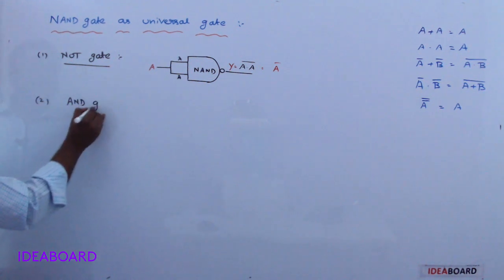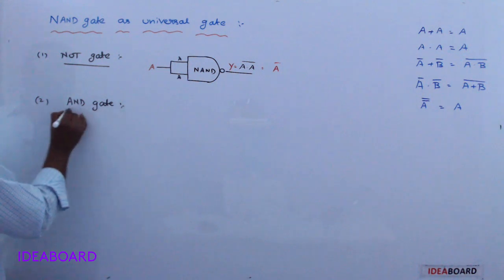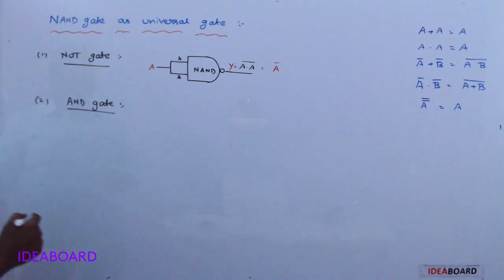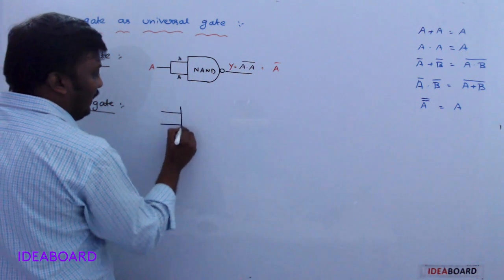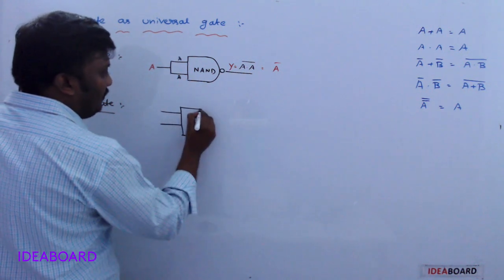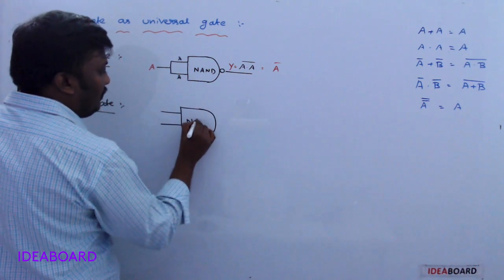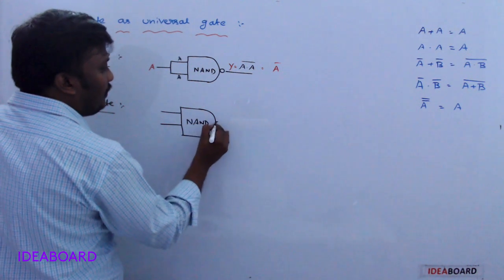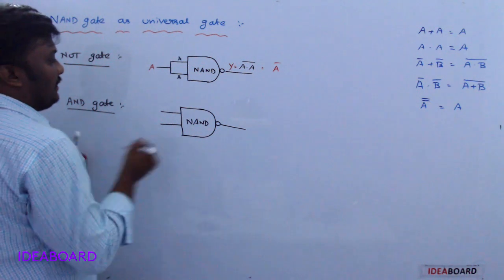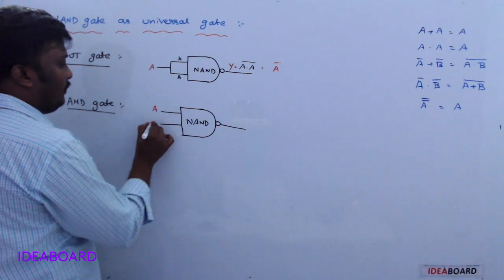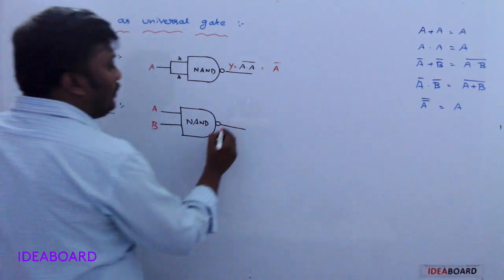Second one, AND gate. We may construct the AND gate by using only NAND gates. For this, take one NAND gate here. Inputs are taken as A and B. Then what is the output?